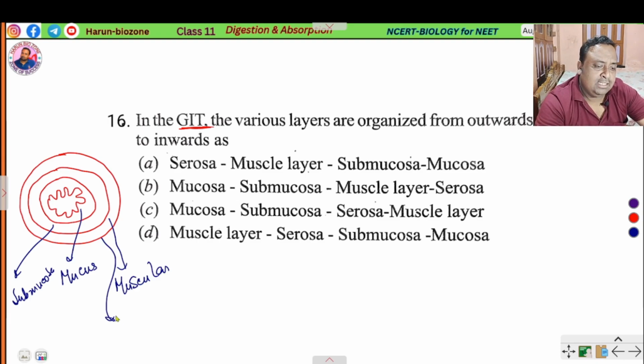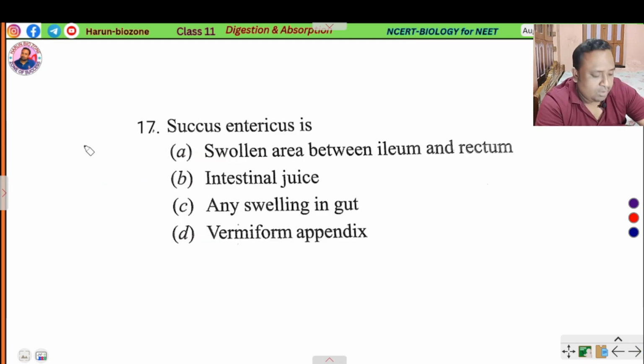Then the submucosa layer, with alkaline fluid secretion. Then the mucosa layer, the innermost layer, where mucus is secreted. So first serosa, then muscularis, then submucosa, then mucosa. This is the sequence of the alimentary canal layers.